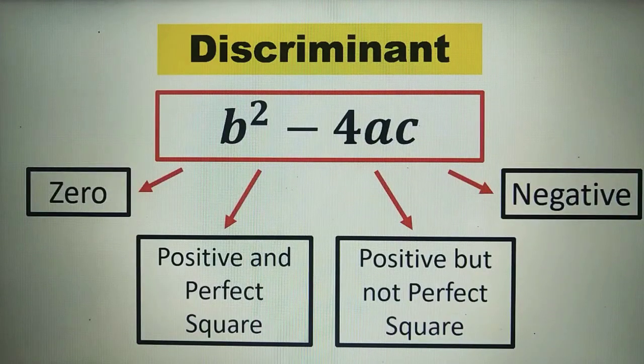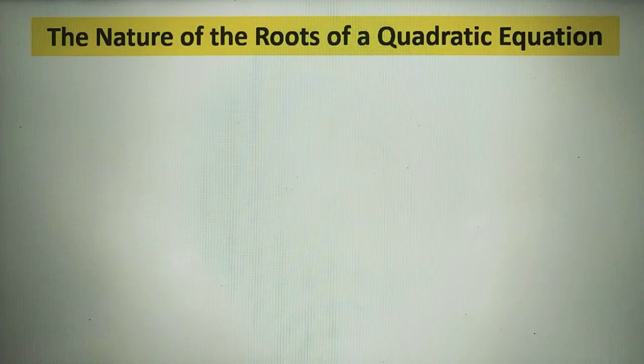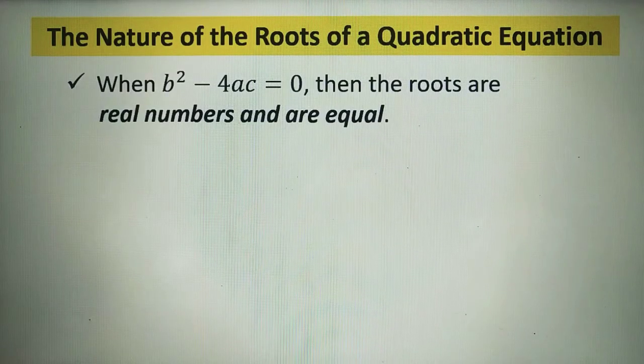Let's talk about the nature of the roots of a quadratic equation. When we say roots, these are the values of the variable that will satisfy the given equation, or simply, roots are the solutions of the equation. When b squared minus 4ac equals 0, then the roots are real numbers and are equal. Again, if the discriminant is equal to 0, the roots are real numbers and are equal.